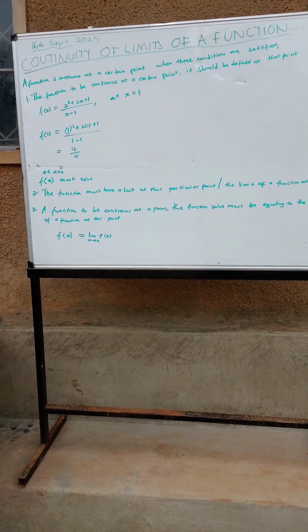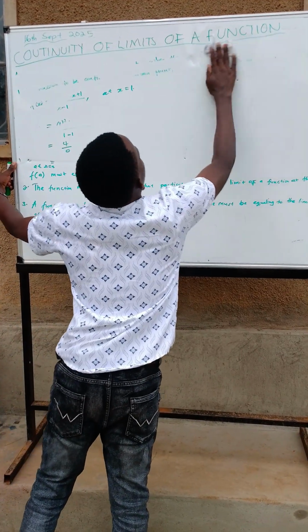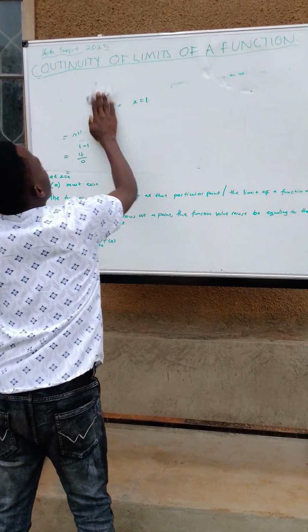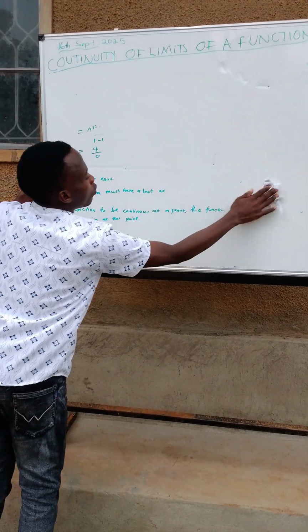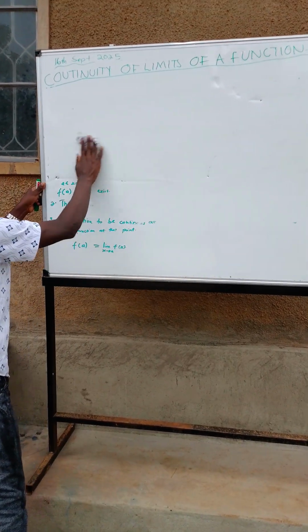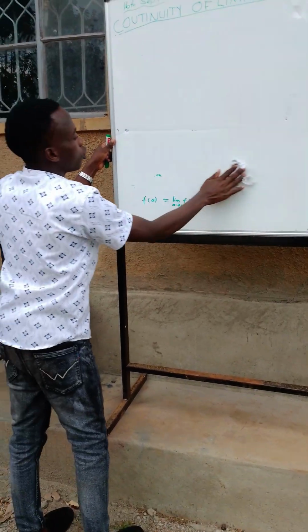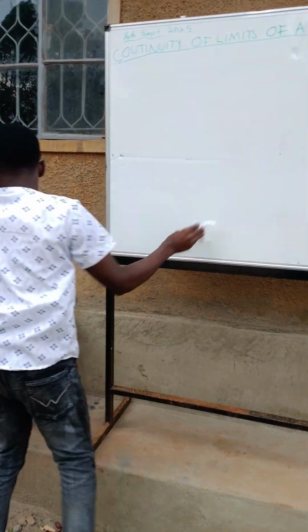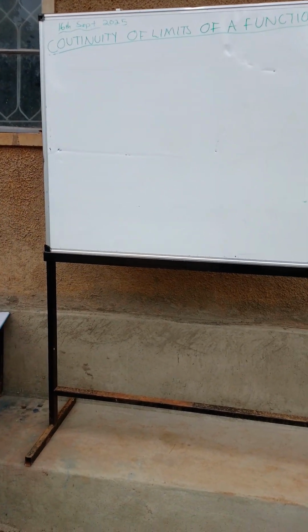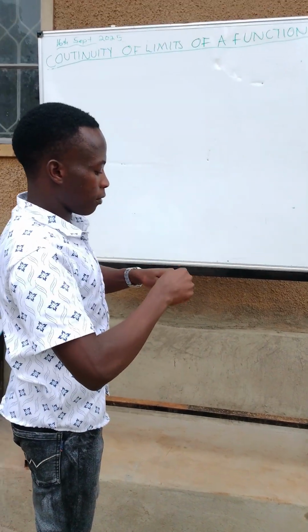From there, we are going to look at some examples of how to determine the continuity of limits of functions at given points. Before that, we have continuity of limits within an interval.